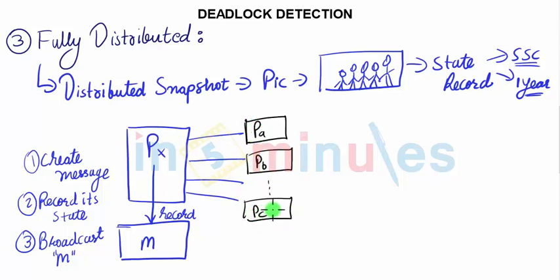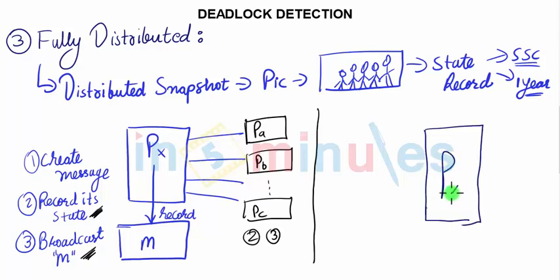Each one repeats the same process. Rather, each one would be repeating step 2 and step 3. That means each one will record its own state and broadcast M further. As this goes on, there will be a time in which PX, which initially created M, would start getting messages from the entire network. These would be different versions. Let's call them M dash, M double dash, M triple dash, and M four dashes.